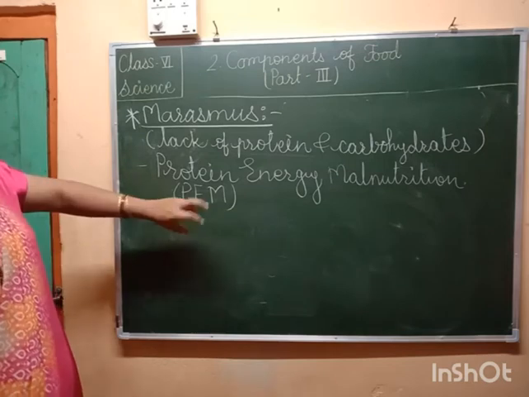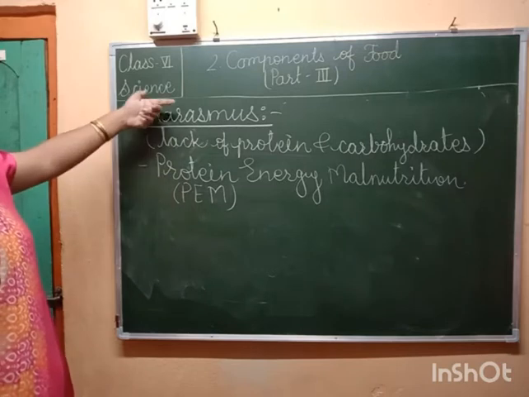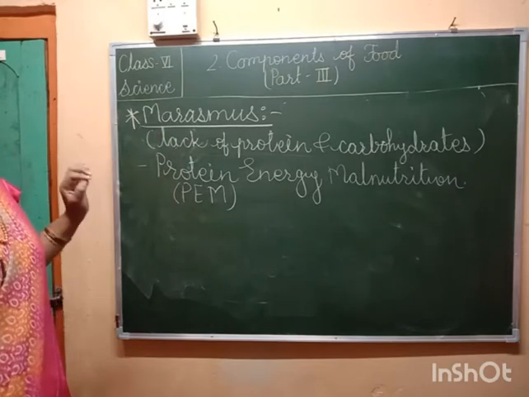It leads to marasmus. This protein energy malnutrition will result in the disease called marasmus.